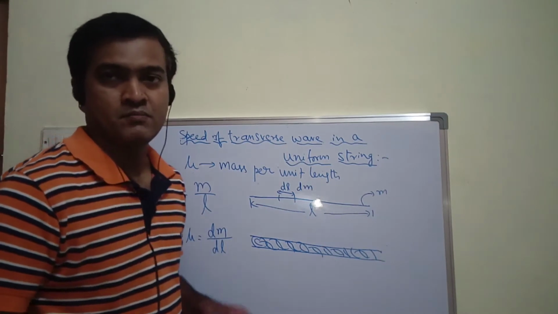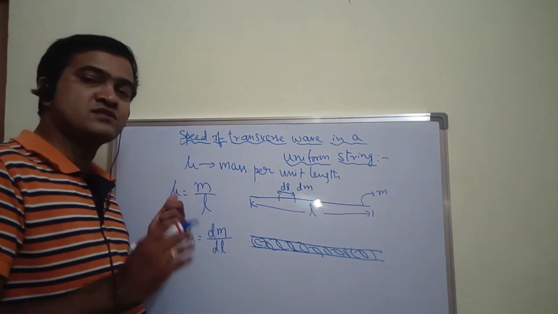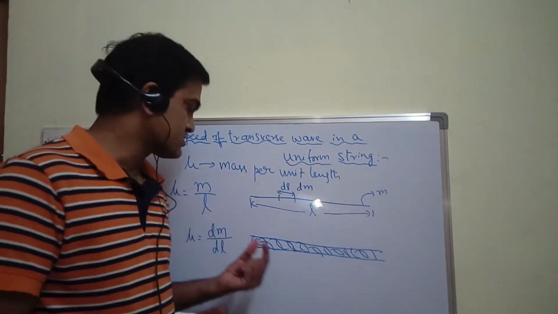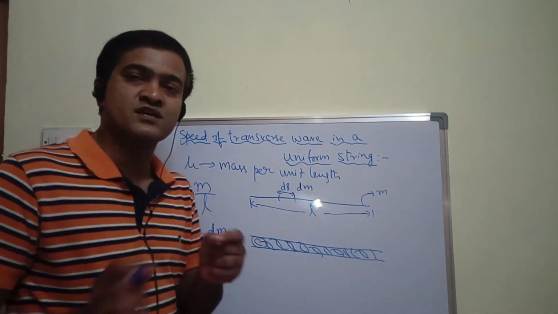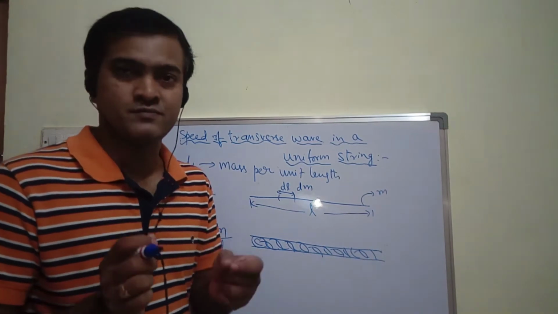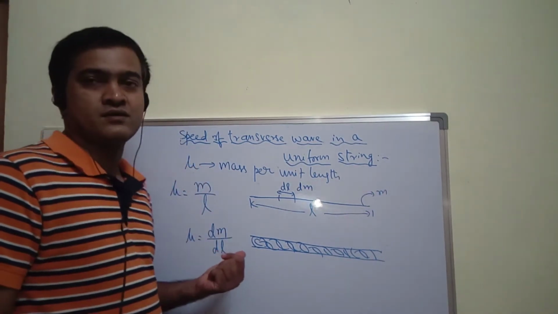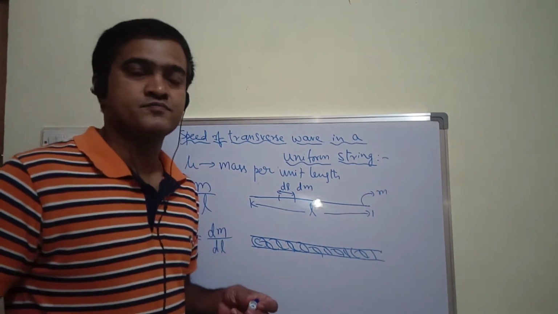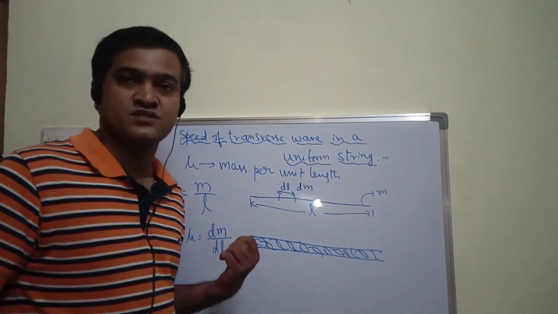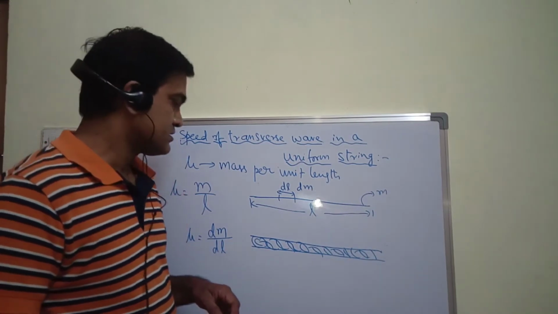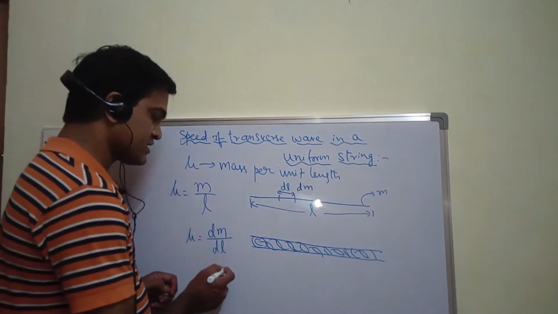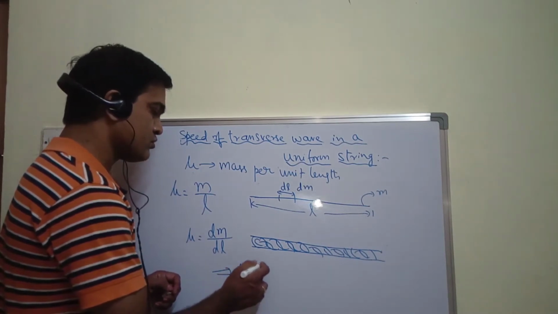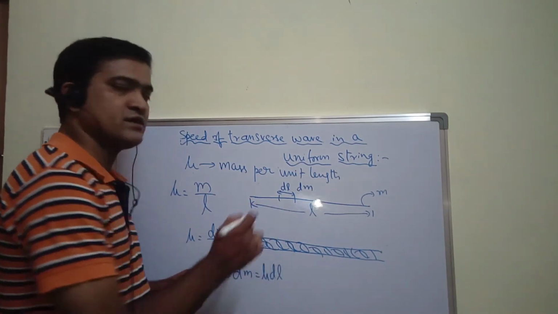But overall I can say that mu remains constant whether you take the total mass upon total length or a small element of mass dm for the corresponding small element of length dl. So dm by dl you can also write for linear mass density. So from this I can write dm is equal to mu into dl.